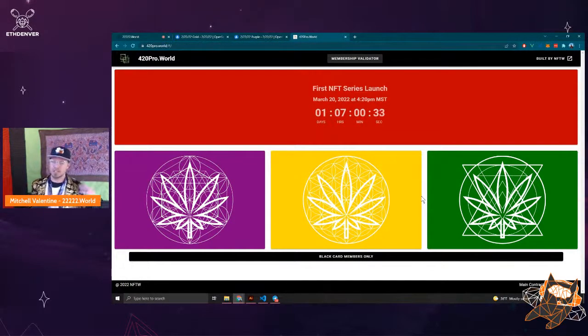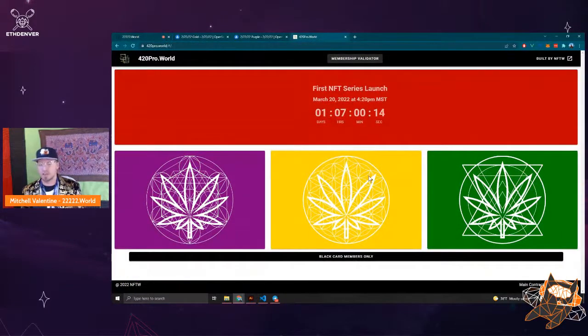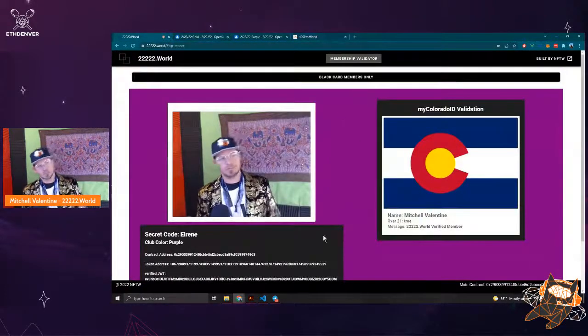You'll be able to get special gear at the event, or you'll be able to get access using the Lit protocol. We can give you access to special content like discounts or videos that you only get to watch if you actually own an NFT. So we're taking 222 World and we're building 420 Pro World, and we plan on building many different worlds. So this is going to be our real world implementation of 222 World, and we're not really sure.